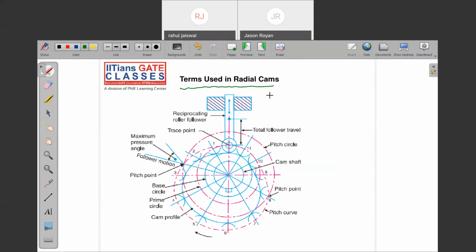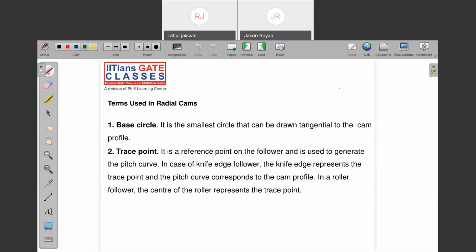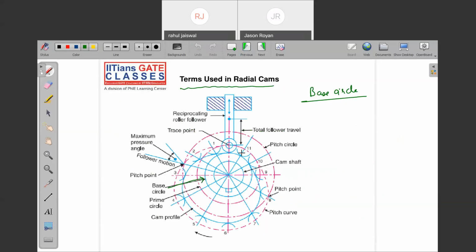First thing, base circle. Can you see the base circle in the figure? This is the base circle. It is the smallest circle here. It is the smallest circle that can be drawn tangential to the cam profile. Now look at the figure. Where is the cam profile? This is the cam profile. Can you see this green color which I'm drawing? This is my cam profile.